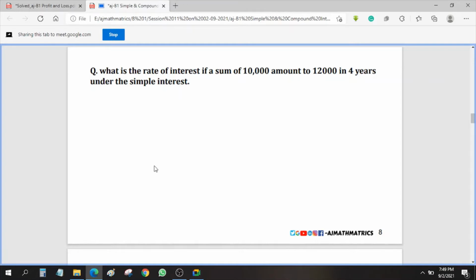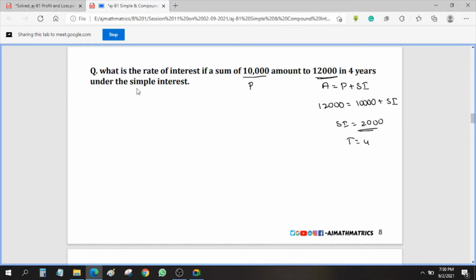What is the rate of interest if a sum of 10,000 amounts to 12,000 in 4 years under simple interest? So here what is given? Principal amount is given, total amount is given. So this is principal and this is amount. Amount is nothing but P plus SI. Now see, if you know amount 12,000 and P we know that 10,000, and what about SI? Obviously 2000. So SI will be 2000 and time period is given as 4 years.